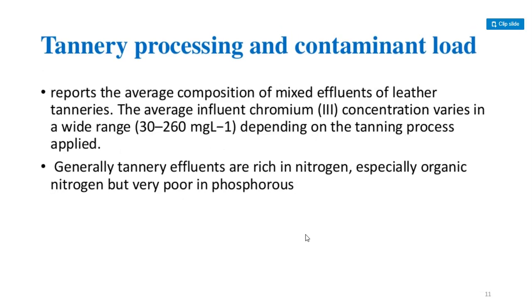The average influent chromium concentration varies in a wide range, 30 to 260 milligrams per liter, depending on the tanning process applied. Generally, tannery effluents are rich in nitrogen, especially organic nitrogen, but very poor in phosphorus.